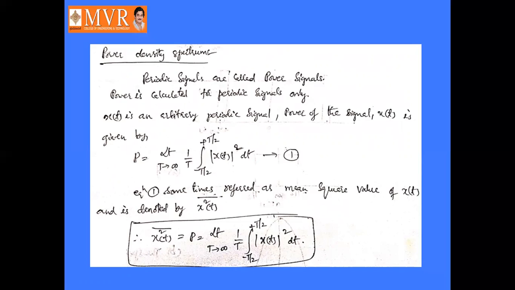So it is mathematically represented as x squared of t bar is equal to P is equal to limit T tends to infinity 1 by T into integral minus T by 2 to plus T by 2 mod x of t squared dt. So it is for a finite interval. So it can be extended to an infinite interval also, that is minus infinity to infinity also.